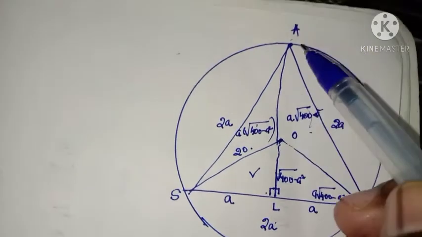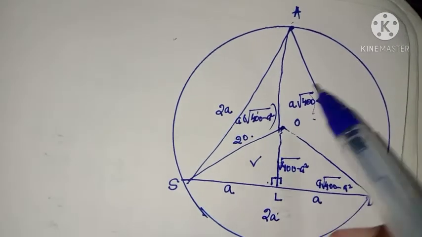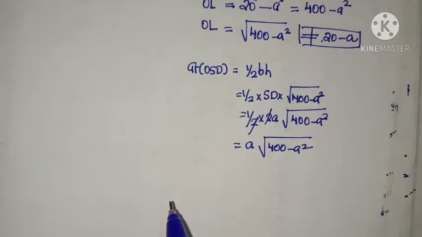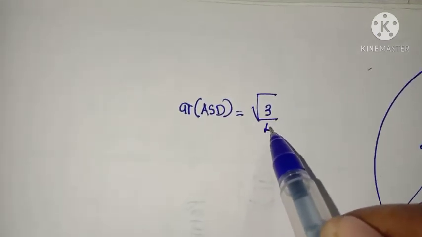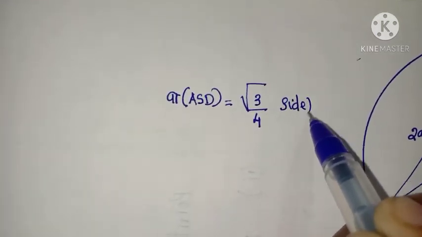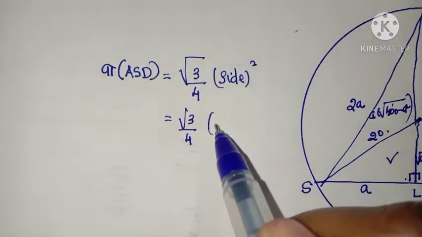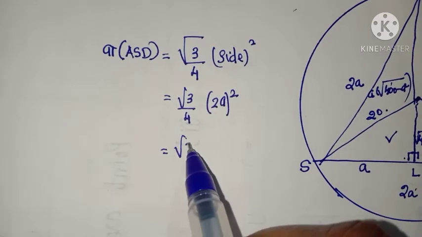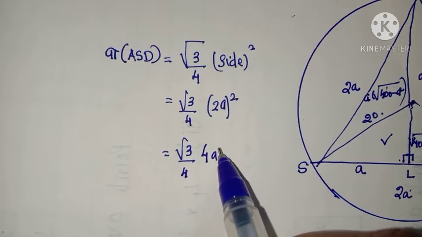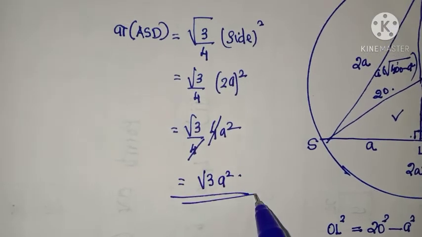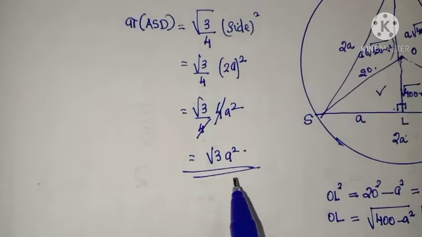Now, AS, SD, AD, these three sides are equal, which means ASD is an equilateral triangle. So what is the area of ASD? The area of an equilateral triangle is root 3 by 4 side square. What is the side? 2A. So root 3 by 4 into 2A square, that is root 3 by 4 into 4A square. Cancelling, it is root 3A square. So the total triangle's area is equal to root 3A square.